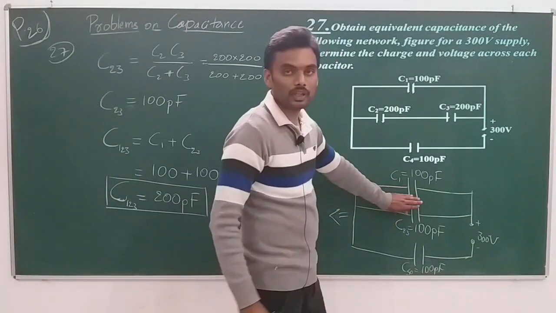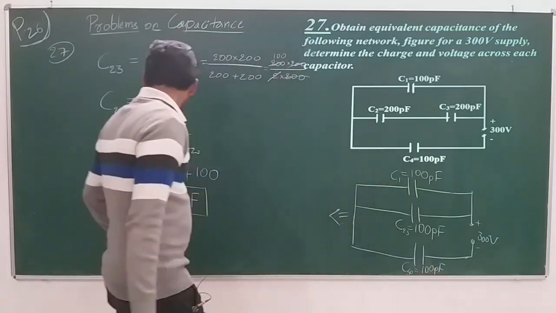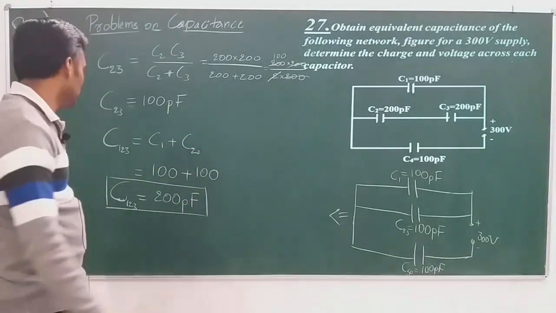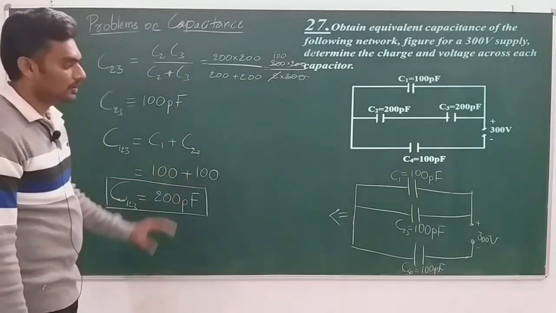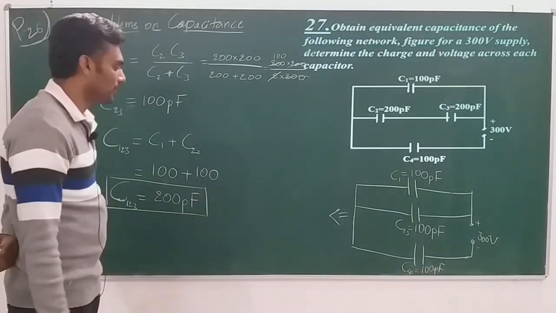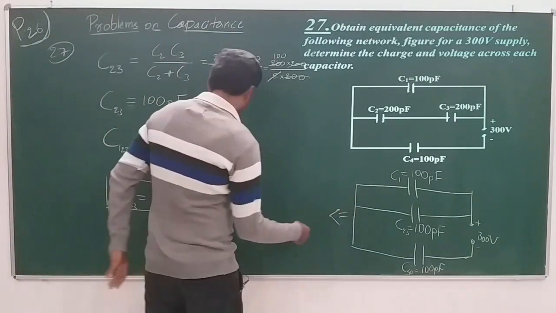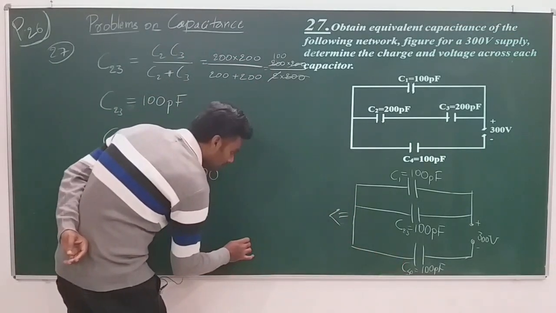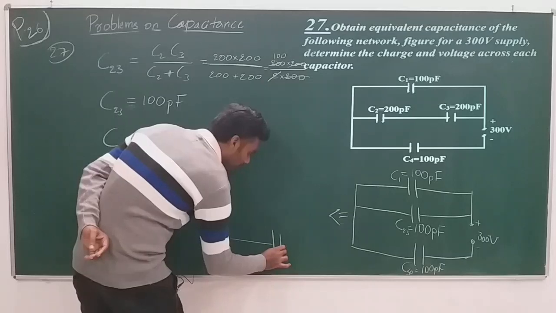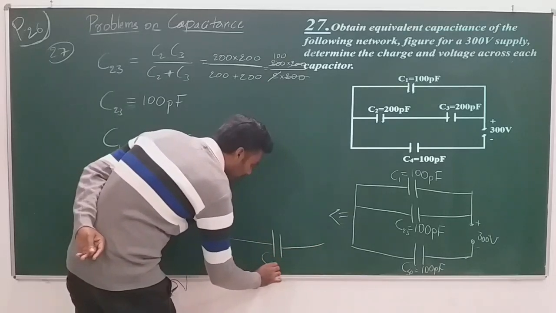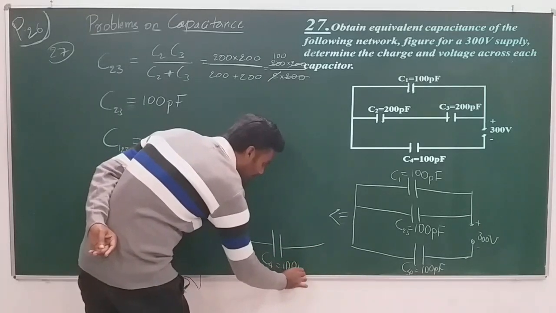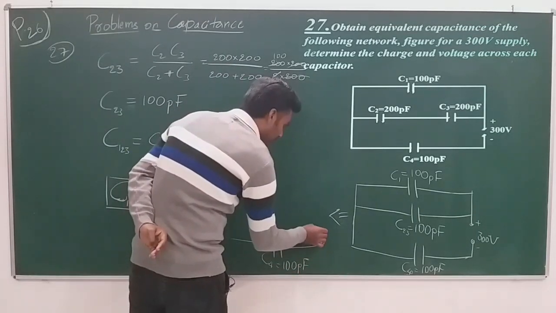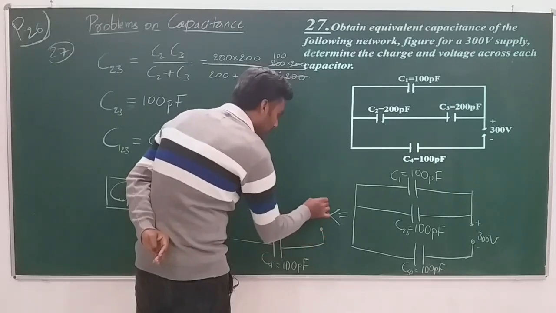Both of them together, right? So this is C123, the capacitances C1 and C23 put together in parallel combination. So I can now reduce this into this form. See, C4 is not altered, so C4 remains the same, which is 100 picofarad, and here is the 300 volt supply.